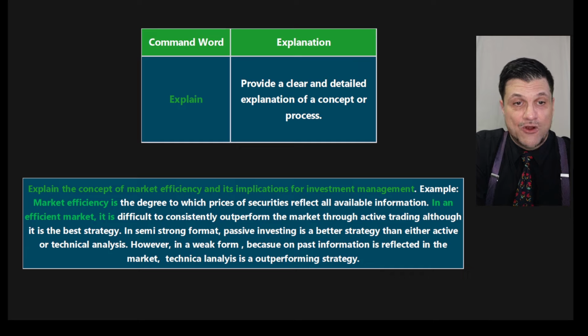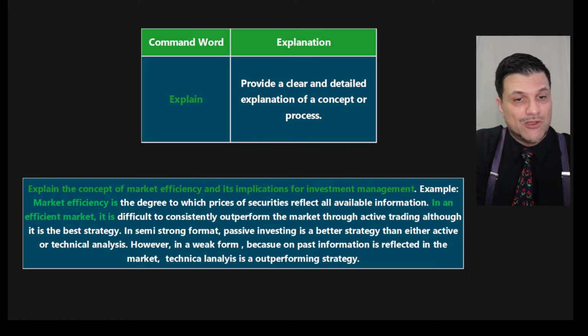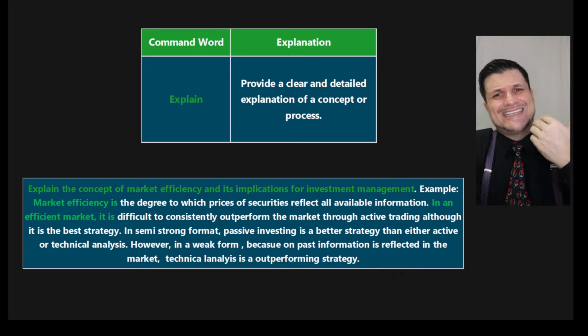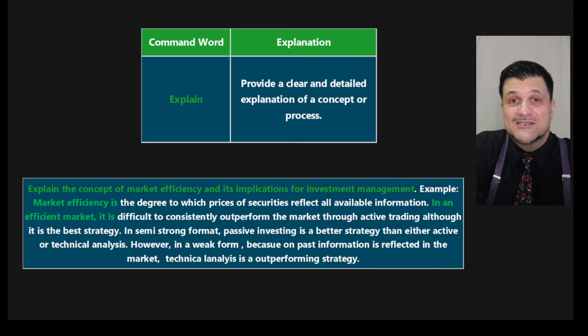In a strong form, that's what's going to happen. And in a weak form, that's what's going to happen. So I'm explaining to you what's going to happen. I'm not describing. I'm explaining. So be careful: when we describe, we just state it as it is. But here I need to detail and explain. It's not just the detail, we have to explain as well.